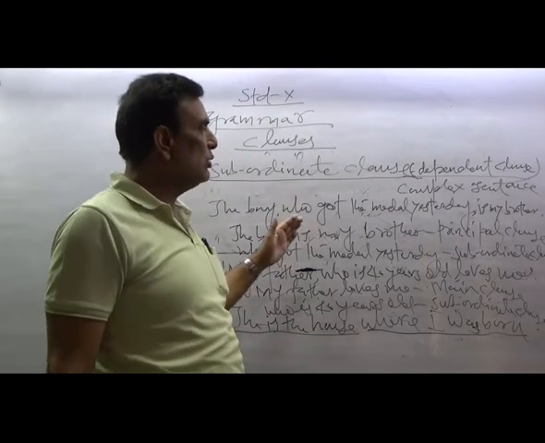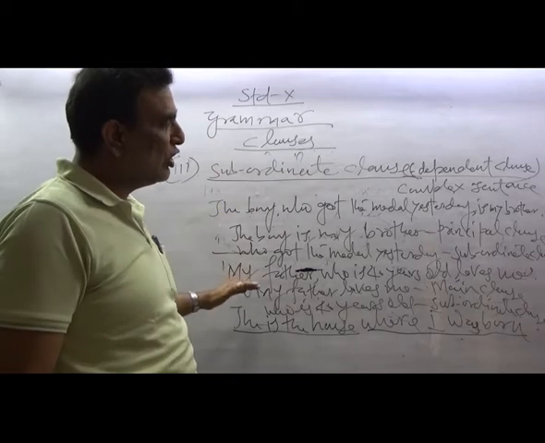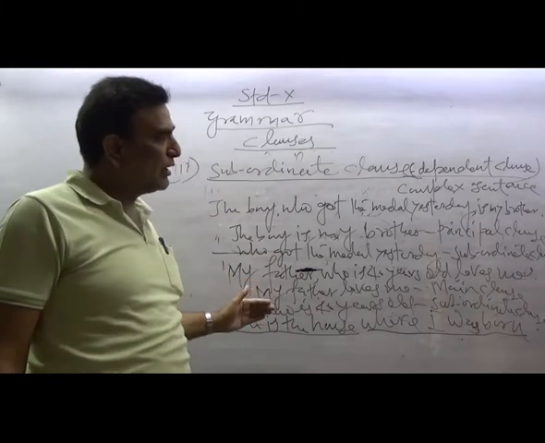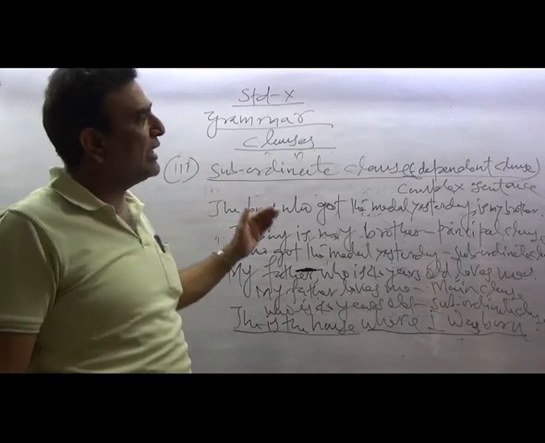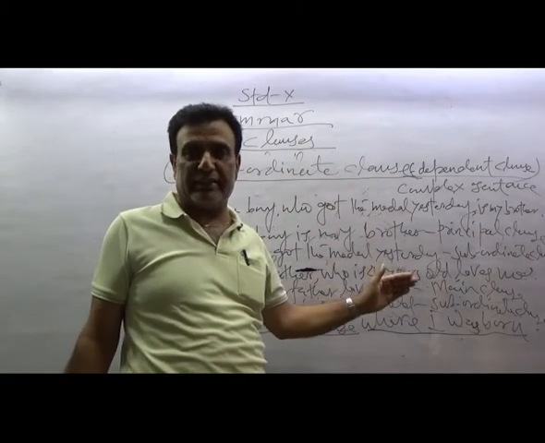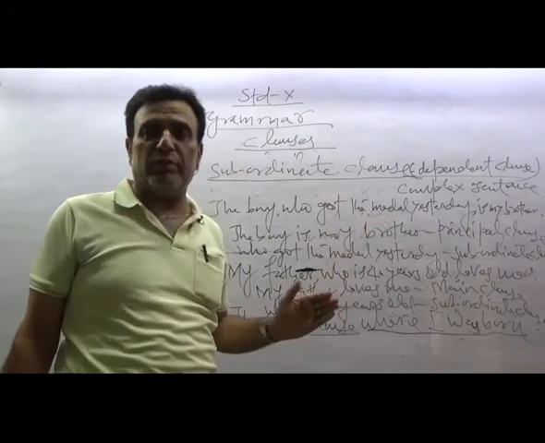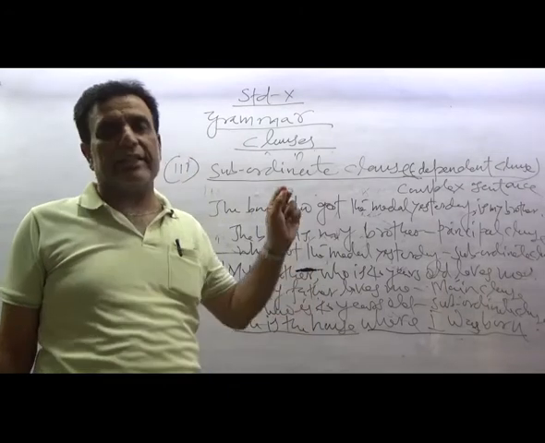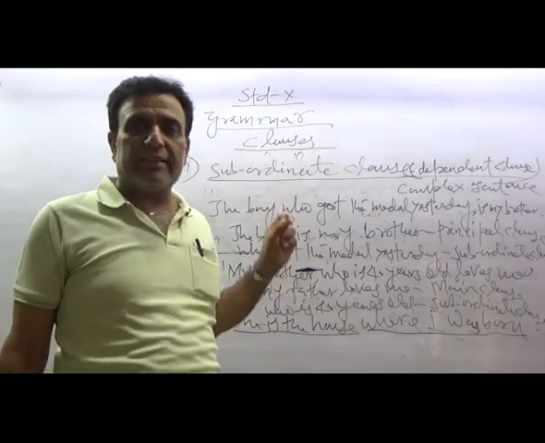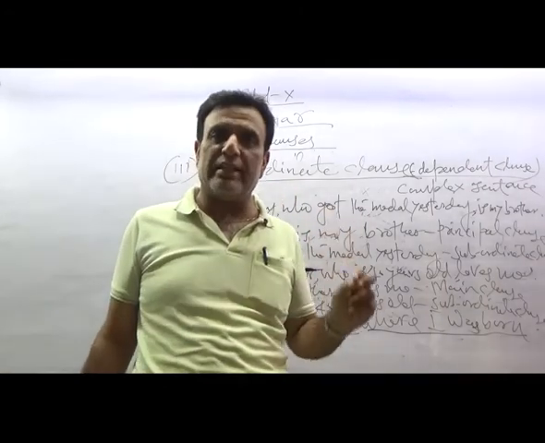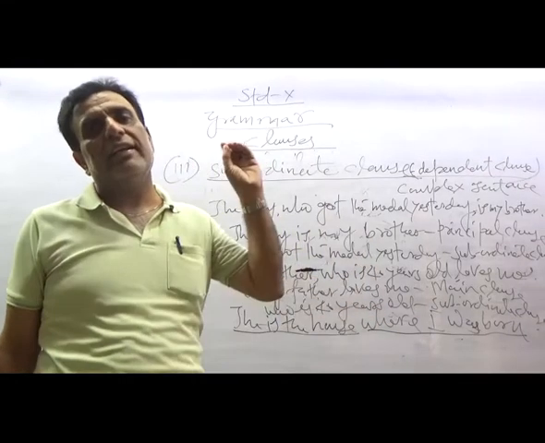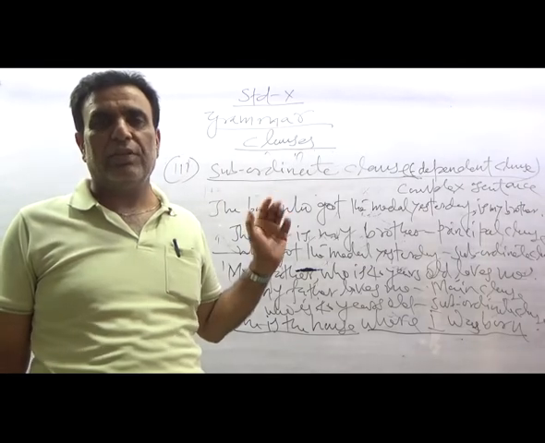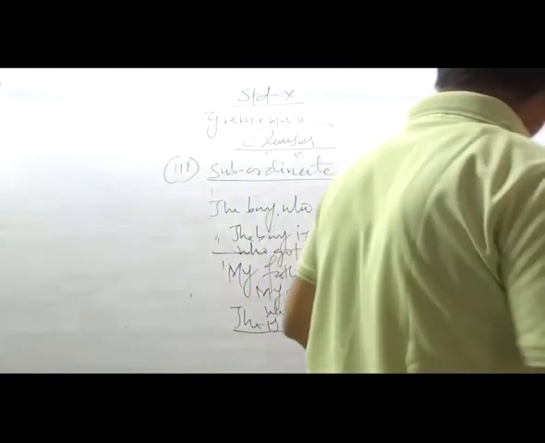So this is how you can understand the subordinate clause, the importance of the subordinate clause, and the principal clause with the subordinate clause makes a complex sentence. Only a principal clause makes a simple sentence. A coordinate clause makes a compound sentence. And a principal clause plus a subordinate clause makes a complex sentence. This is to be understood. Okay. Now, the subordinate clause also has three parts.